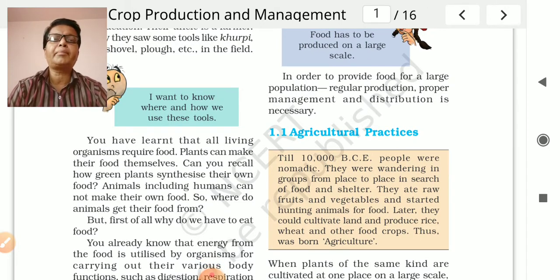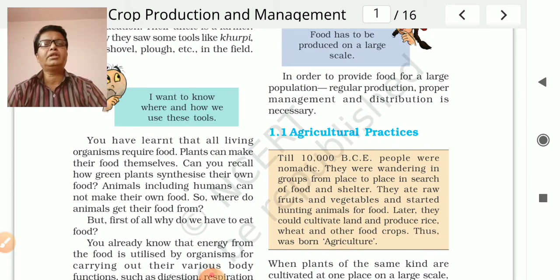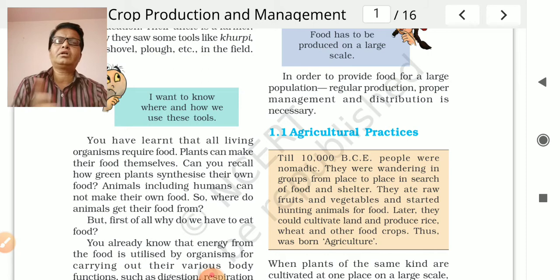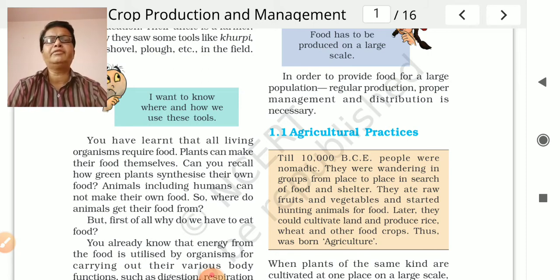What do we mean by agricultural practices here? Suppose you take any crop. For taking that crop we require different types of activities, right from preparation of the soil up to the storage. All those activities we call agricultural practices.